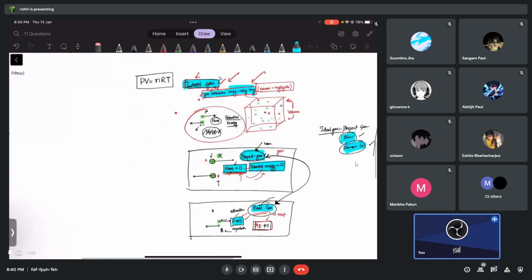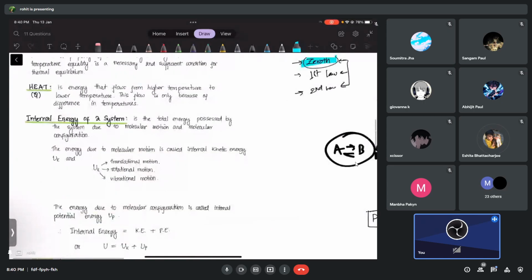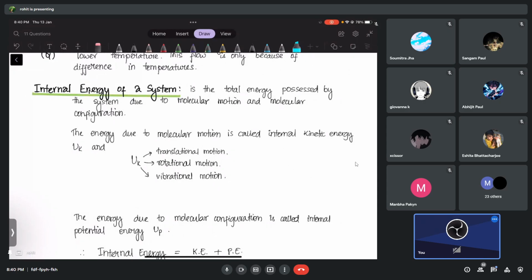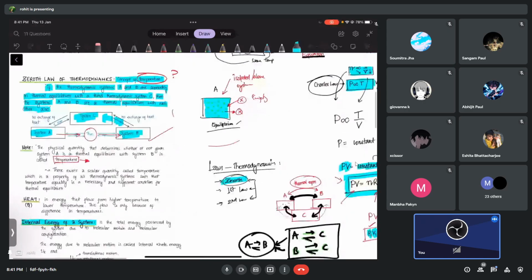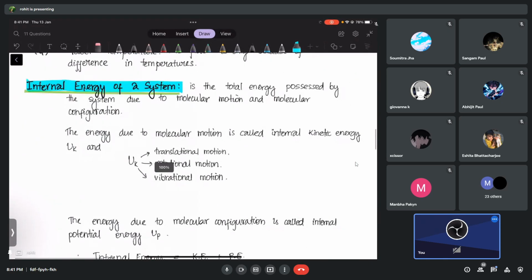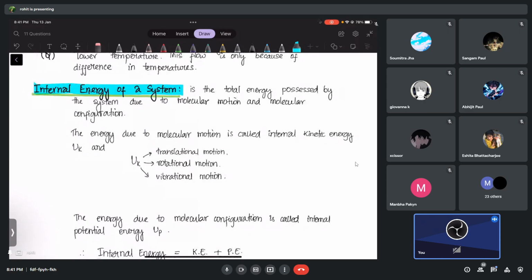Now let me come back to this one. I took so much time to explain just this part, but now comes why we need this. We have something called the internal energy of a system. Don't worry, I'm just explaining a few concepts today. Next day we will do much bigger things. For now, we're just forming concepts. So what is the internal energy of a system?